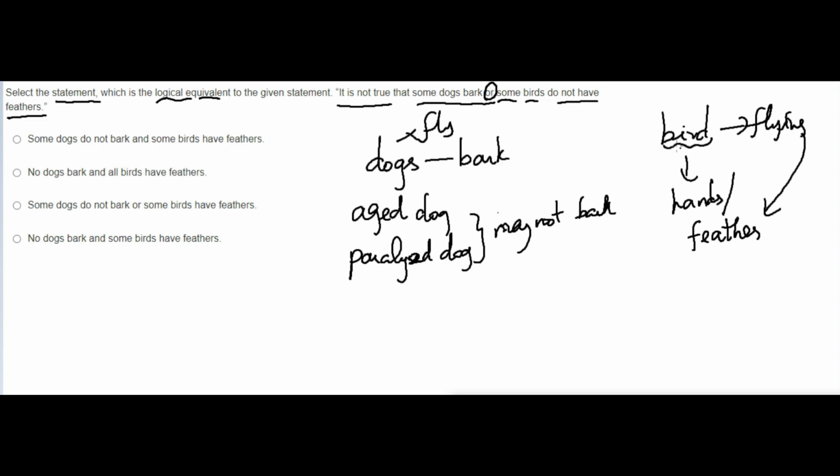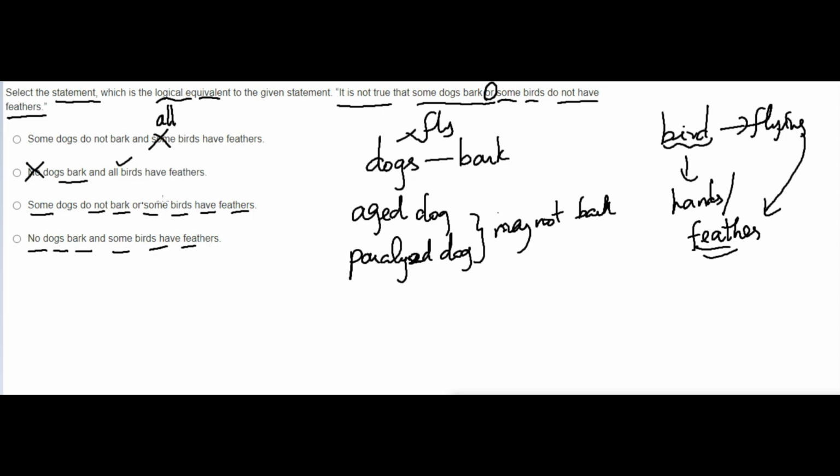Maybe if you take a hen, it may fly up to some extent, but it will definitely have some feathers. So look at the first option: some dogs do not bark and some birds have feathers. Not possible here, because all the birds have feathers. And no dogs bark is also not possible, because dogs always bark, and all birds have feathers, this is right. Some dogs do not bark and some birds have feathers is different. And no dogs bark and some birds have feathers.